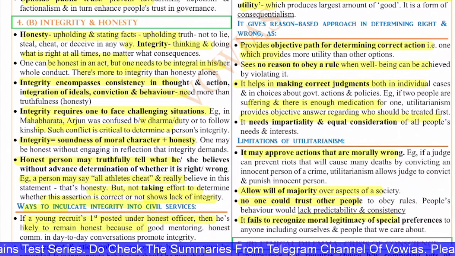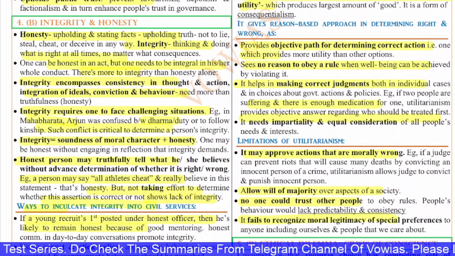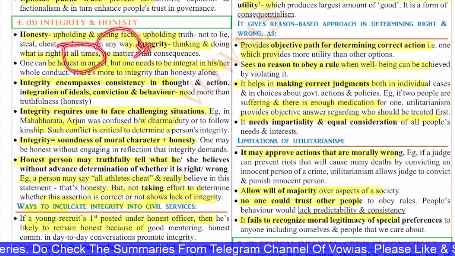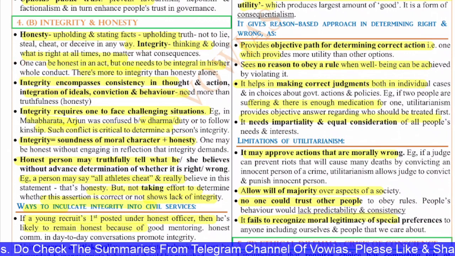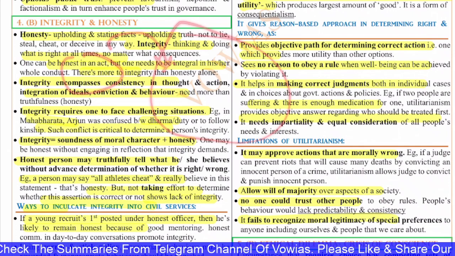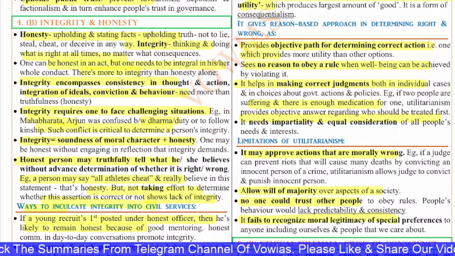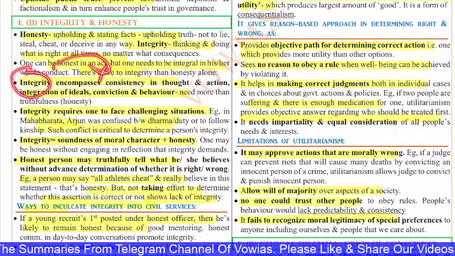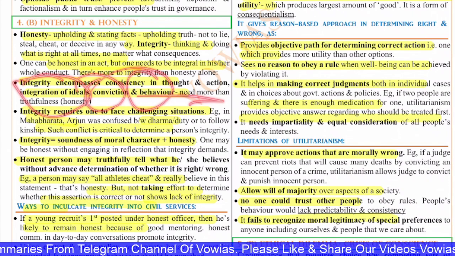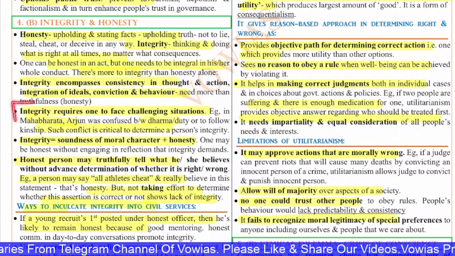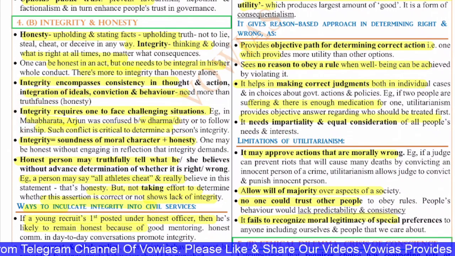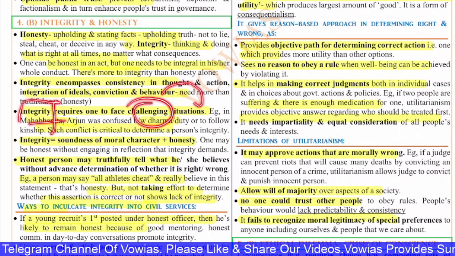Honesty is upholding the facts and the truth, not to lie and cheat. But integrity is the thinking and doing of what is right at all times. One can be honest in an act, but one needs to have integrity in his whole conduct. So there is more to integrity than honesty alone. Integrity is a broad thing, while honesty is just a small part of it. Integrity encompasses consistency in thought and action, integration of ideas, conviction, and behavior. It needs more than truthfulness or honesty. Integrity requires one to face challenging situations. Example, in the Mahabharata, Arjuna was confused between dharma and following kinship.